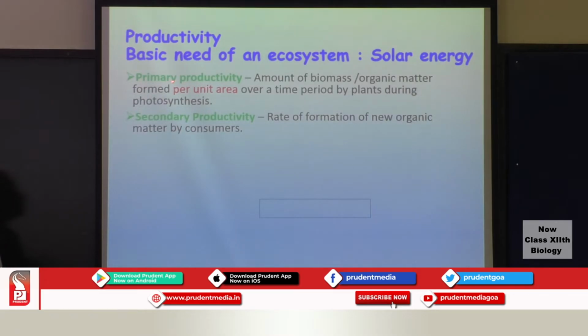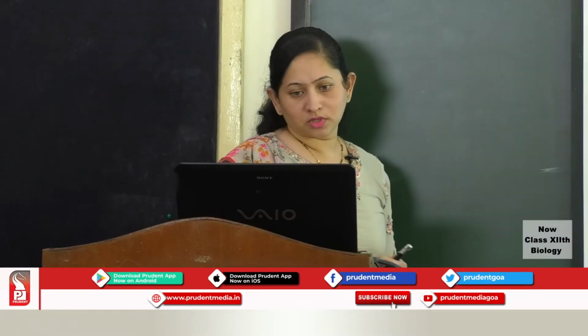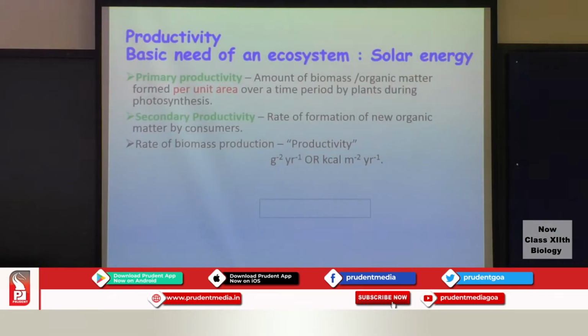So, when it is the term primary, it is related to the producers, and when it is secondary, it is related to the consumers. This productivity, the rate of biomass production, is given in the form of biomass per unit area per time period. So, here you see the productivity, or the rate of biomass that is produced.